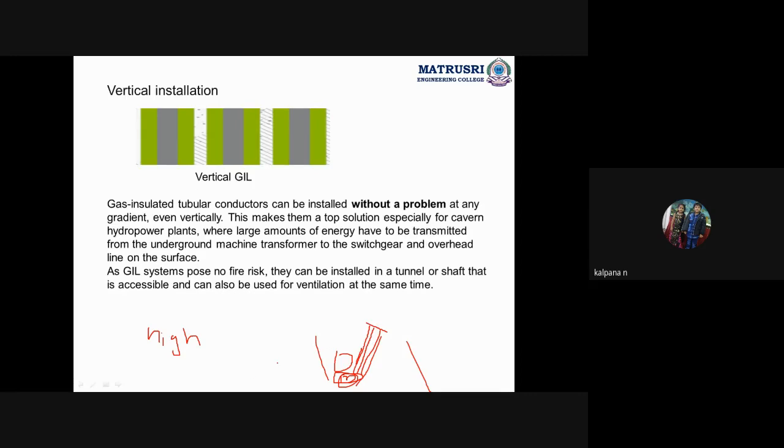One conductor, second conductor, third conductor, and again ground. This is above ground, or can be in a tunnel, or directly buried in the ground. Understand? Vertical GIL is used where we have hydro power plants.